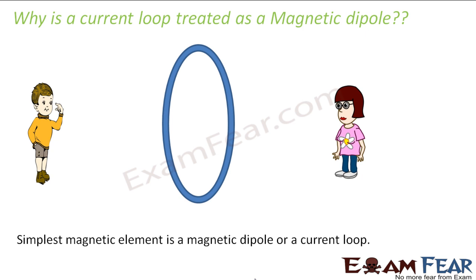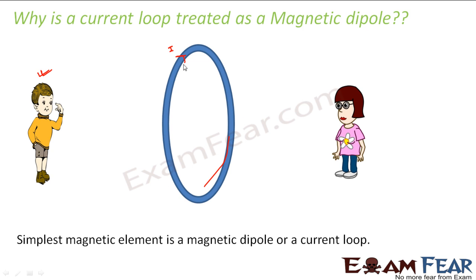That's because you understand it in this way. For example, you have a circular loop which is carrying current. Now let us suppose you look at the same loop from both sides, from two different aspects of it. When you look at the ring from this boy's point of view, what do you see? Let us suppose in this loop some current is flowing, and this boy sees that current is flowing in this direction. So this is what the boy sees.